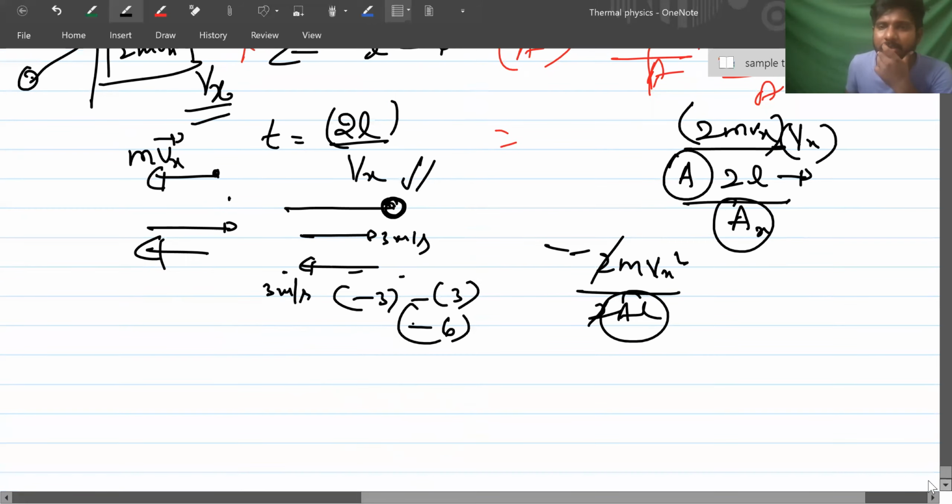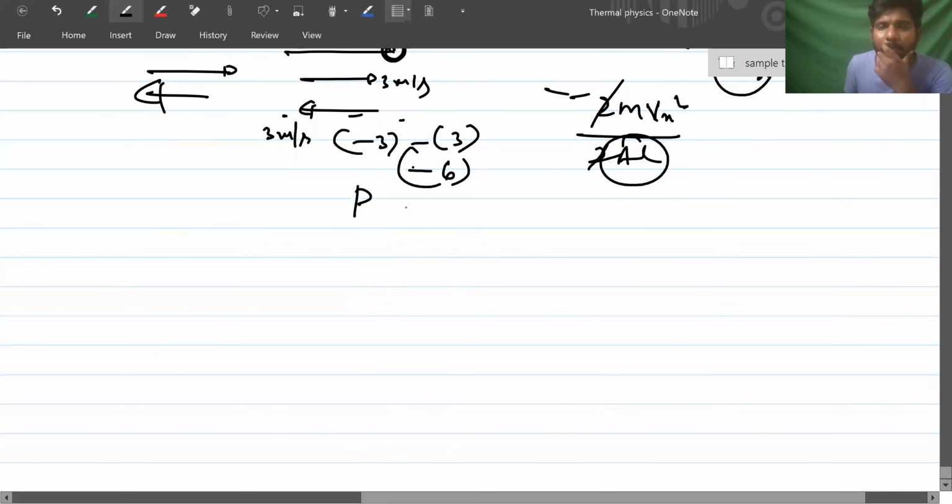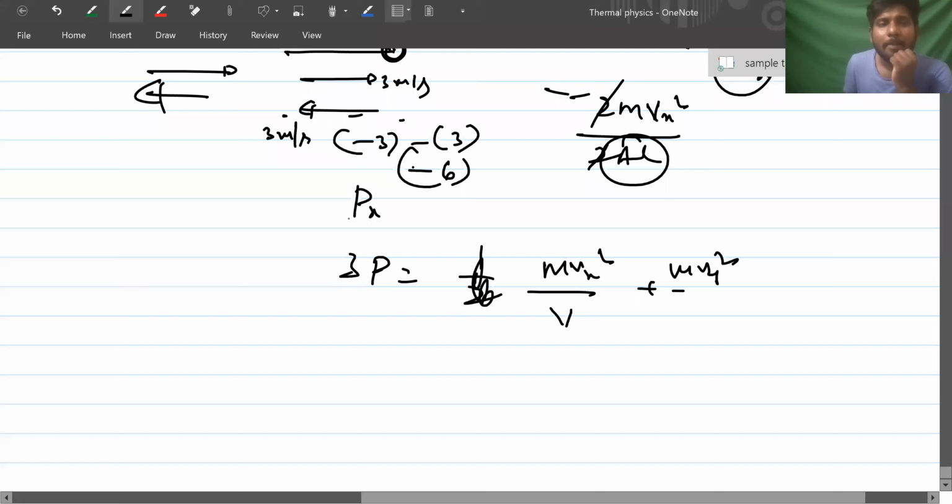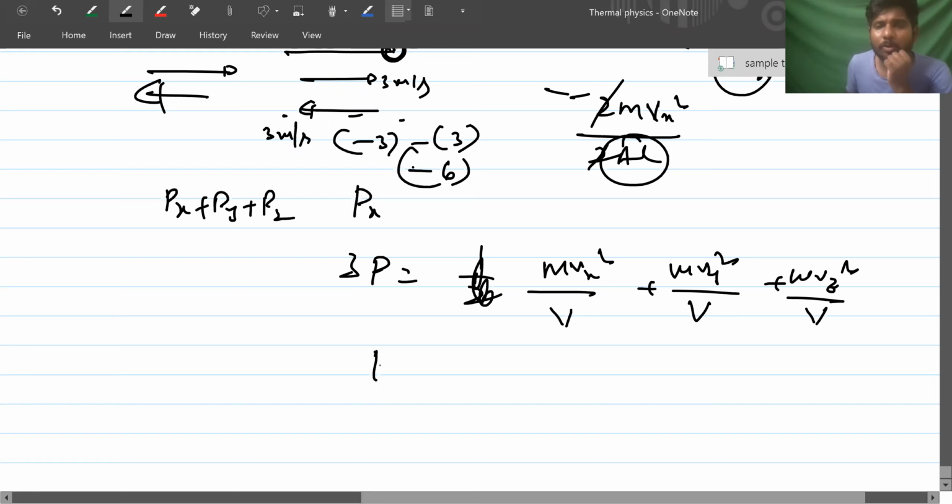Like that, we'll add all the three: Px, Py, Pz. 3P is equal to how much? mvx square by volume plus mvy square by volume, that is Px, Py, plus Pz, I'm adding, okay? Similarly, mvz square by volume. Got it? Then 3P is equal to m by V into vx square plus vy square plus vz square. Vx square plus vy square plus vz square can be written as what? CRMS square. Do you remember this or not?